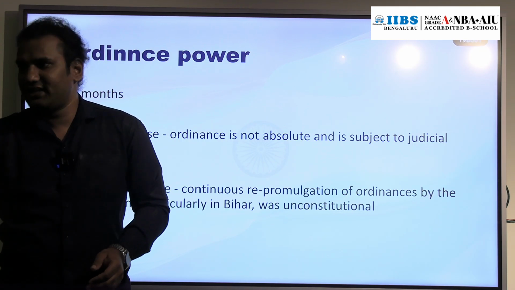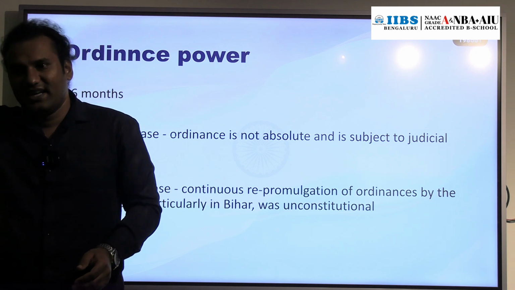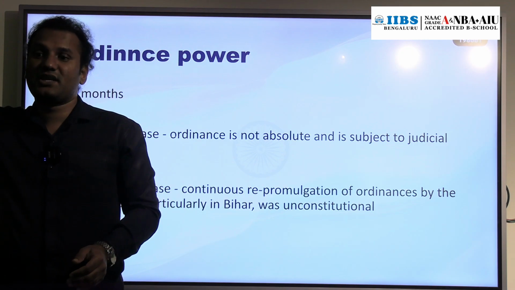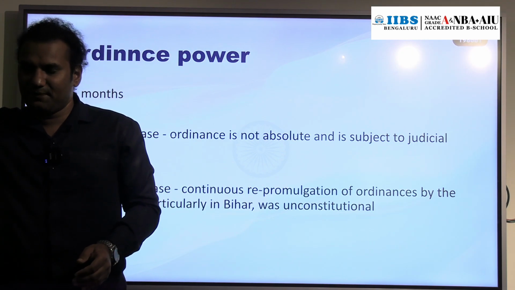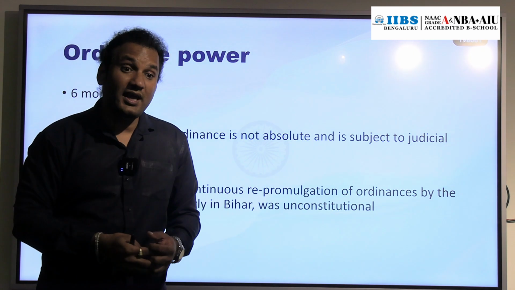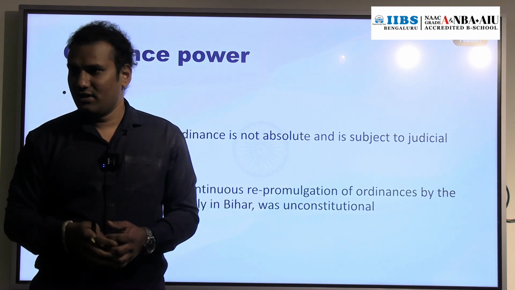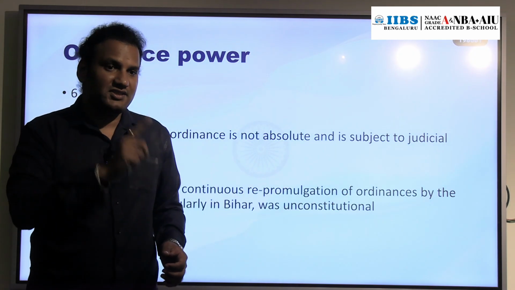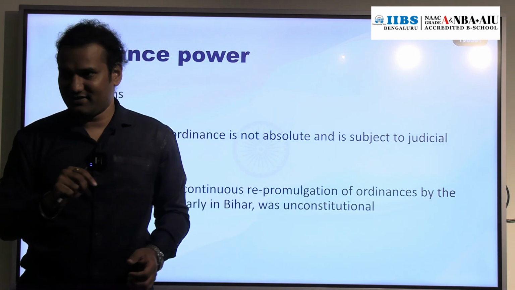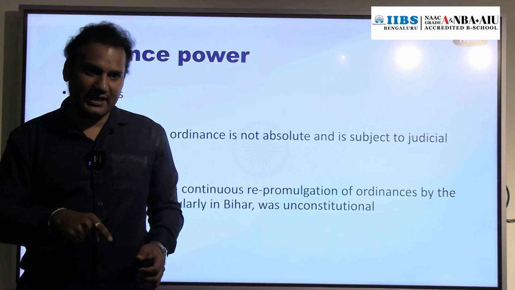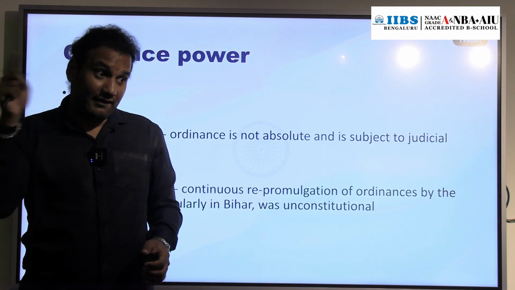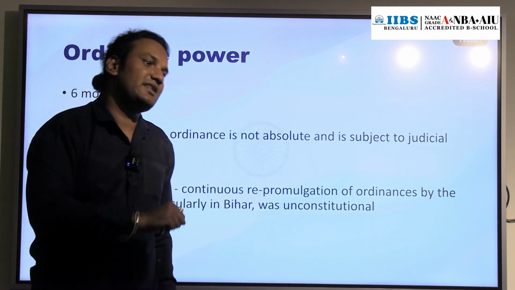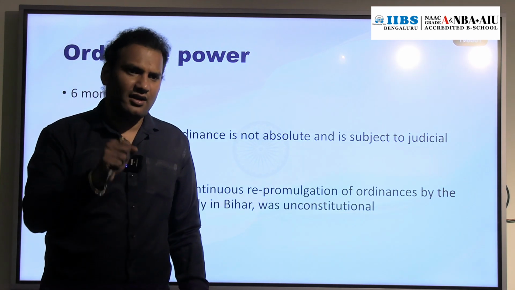If they have not taken any action till 6 weeks, that ordinance has validity, but after the expiration of the 6 weeks, that ordinance will cease to operate. So the maximum duration of an ordinance is 6 months plus 6 weeks. 6 months is the ordinary time, and 6 weeks is when parliament is in session and has not taken any action on that ordinance.